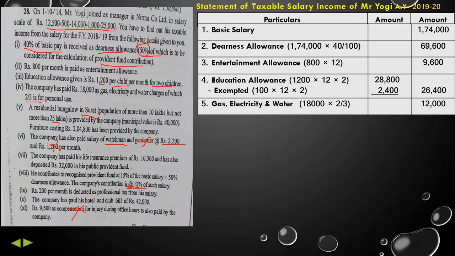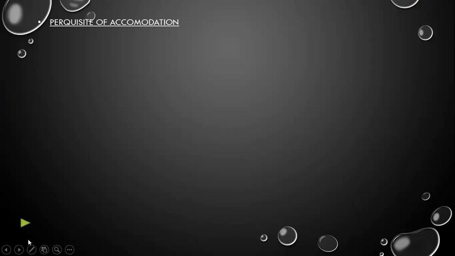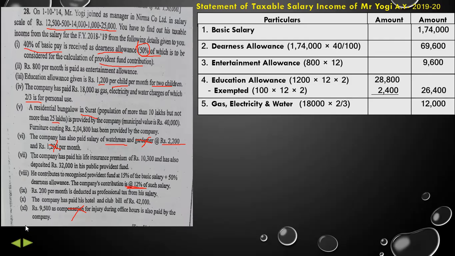Then we have to find out the accommodation perquisite. So now let's find out the perquisite of accommodation. For that we have to find out the basic salary. So our basic salary is 1,74,000 and we have to add taxable allowances. First, education is a taxable allowance.